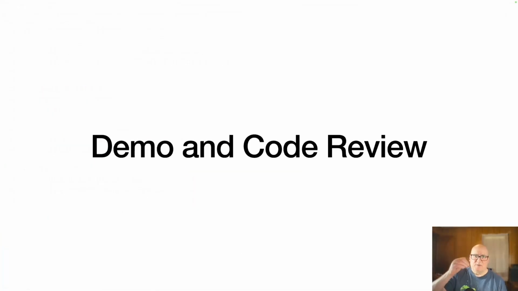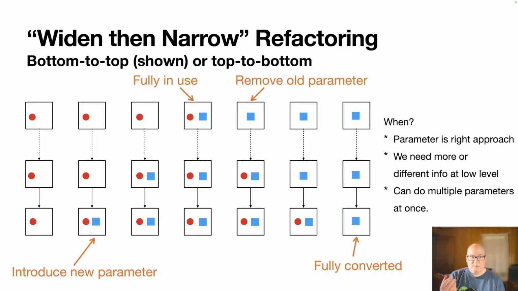Now, it's not a lot of visible features, although there's some, the month year thing and the age thing, but a good chunk of our time this week was refactoring from the month number to the month and year. It's not quite a refactoring because there's a little different semantics there, but it's similar in effect. So I think it's worth talking about what we did for that. And I'm calling it widen then narrow. The idea is that we have a parameter we started with, but we want to change it to a different parameter that maybe has more information, or it's a different type for whatever reason.